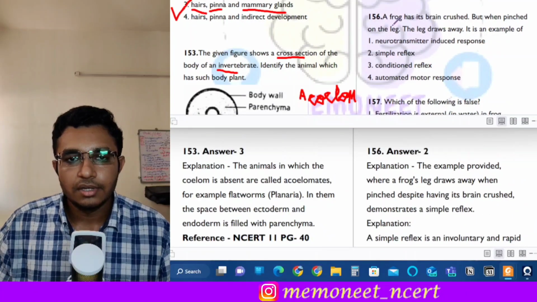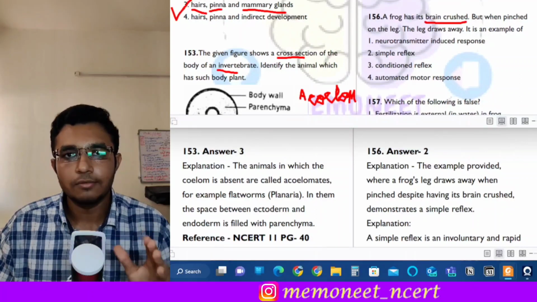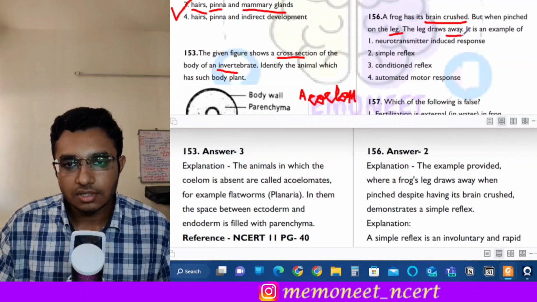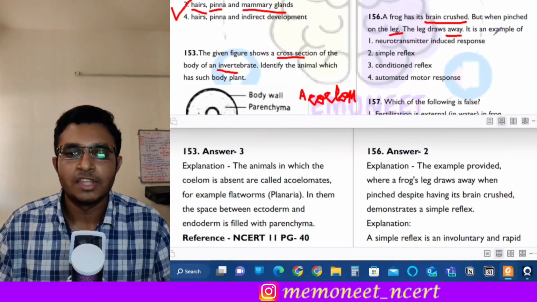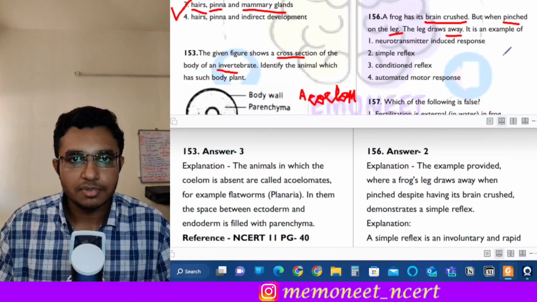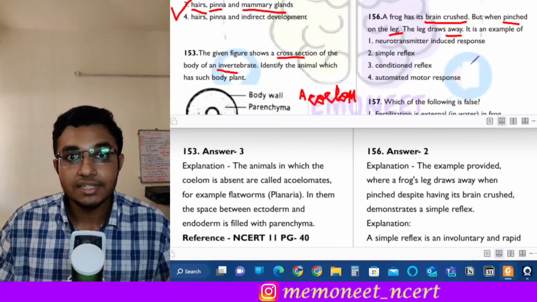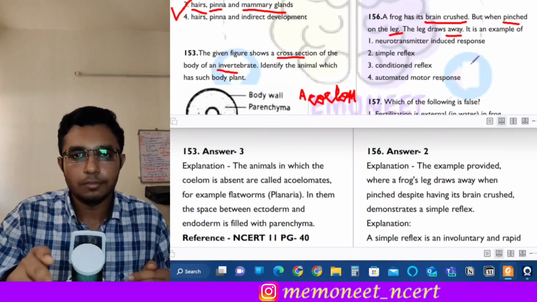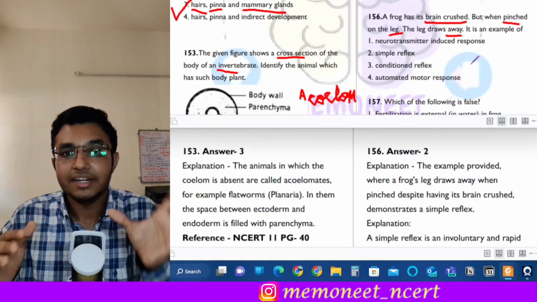It is given that a frog has its brain crushed. But when pinched on the leg, it draws the leg away. This is an example of which response or which reflex? So see, when the leg of a frog is pinched, it follows a simple reflex. And what is reflex? It is the sudden removal of the hand. Like if we touch a hot object, we suddenly withdraw our hand, right? So that also functions by reflex. In that, the brain is not involved.